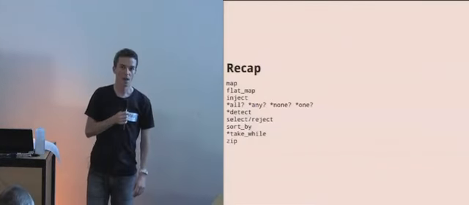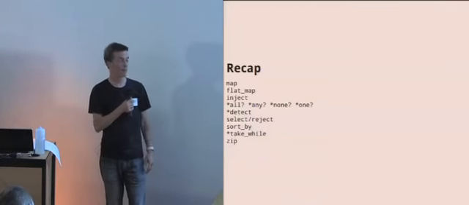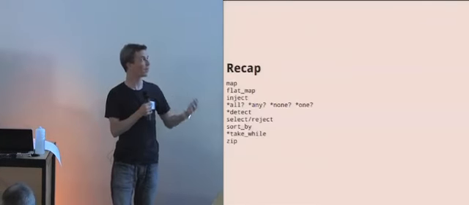So to recap, these are the kind of things we've got. And I've put a star next to some of them. And those are the ones that don't necessarily have to go over the whole array or the whole enumeration. So for example, if you ask for all, if the second one doesn't match, it can stop there. You can actually demonstrate that yourself by using an infinite range.